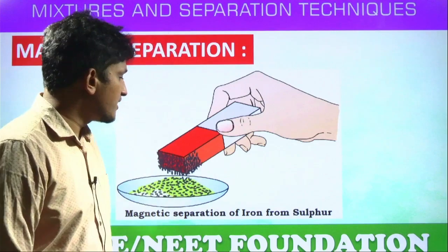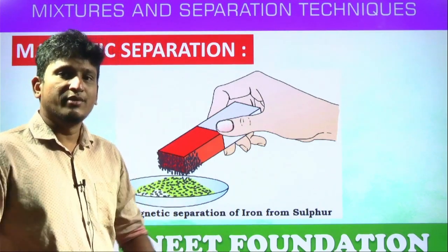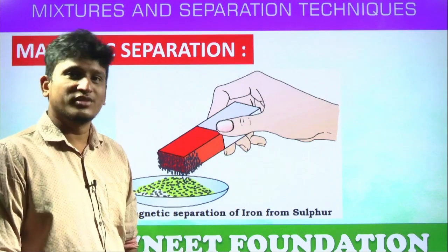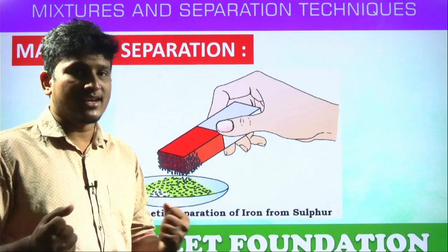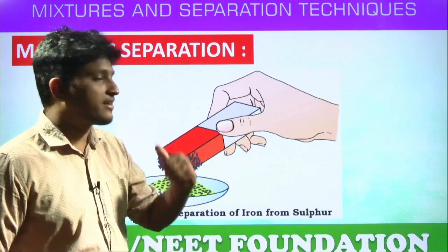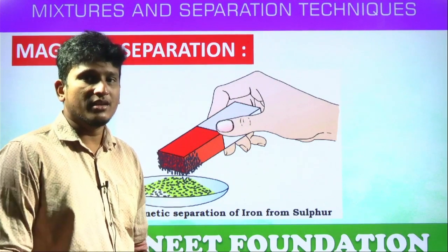This mixture contains iron and sulfur. Then how to separate? Can you separate by hand picking? Can we do all the previous techniques? It doesn't work. Both are solids, right? Then we can use a magnet. Why? Because iron being a magnetic material will get easily attracted towards a magnet, or not? So that's how we can separate the magnetic material from the non-magnetic material.